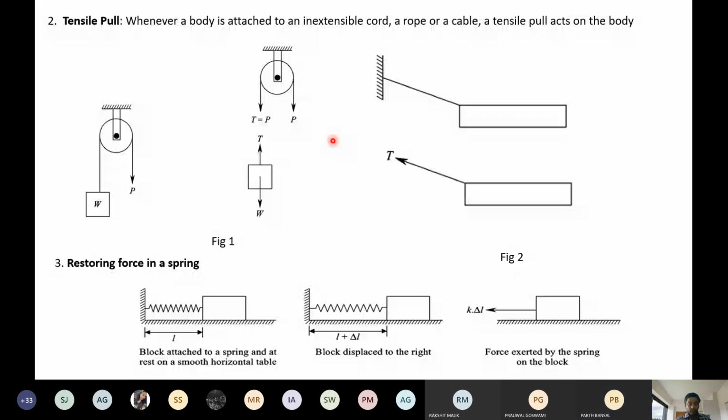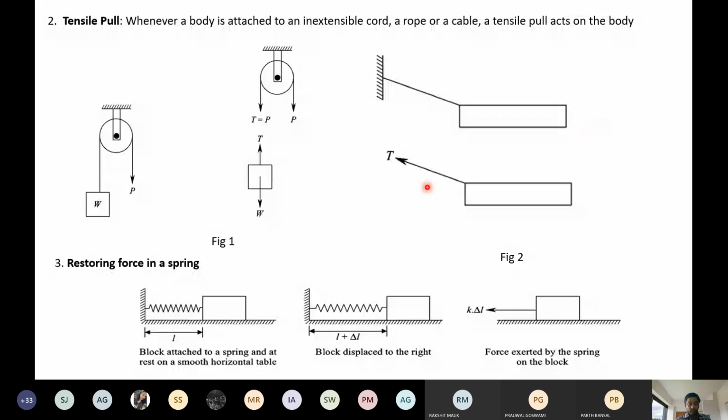Now come to this part, tensile pull. Whenever a body is attached to an inextensible cord, a rope or a cable, a tensile pull acts on the body. Forget about this figure, come to this figure here. This is the wall, this is the cord, or the string, or the cable, or the rope, and this is the block or the rod. So what will be the tension here? The tension will be like that. This is the tension here.